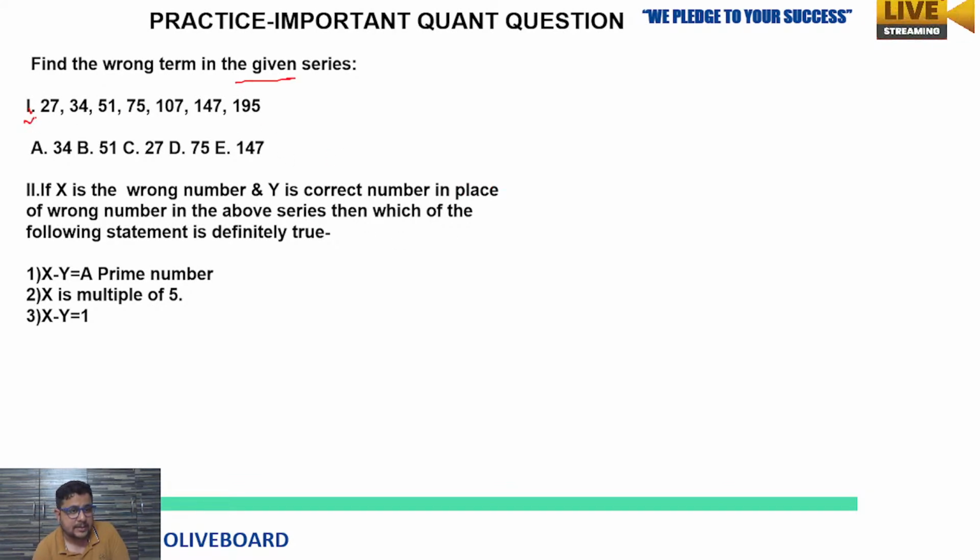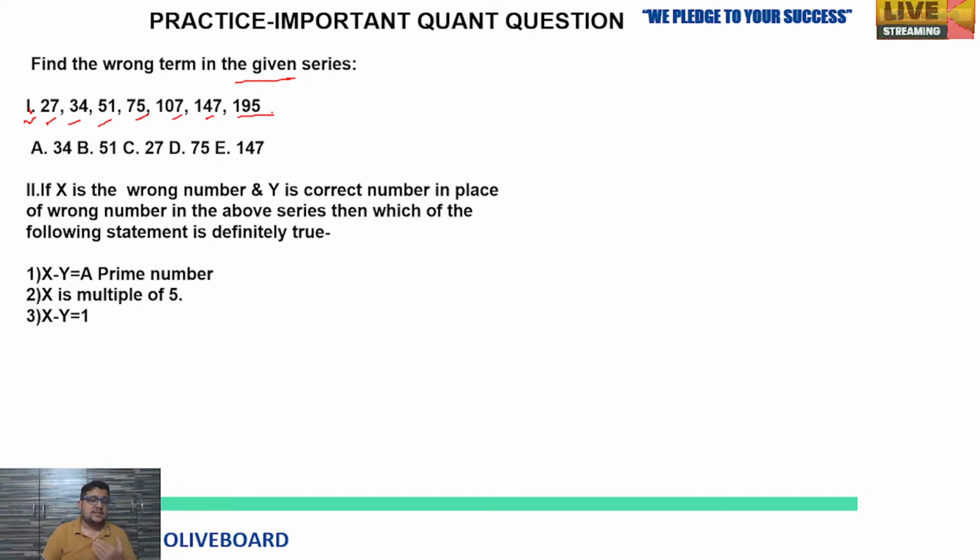First series is here: 27, 34, 51, 75, 107, 147, 195. So you have the time to solve it. First of all, you have to find out the wrong number. You have to understand the best approach to find out the wrong number.